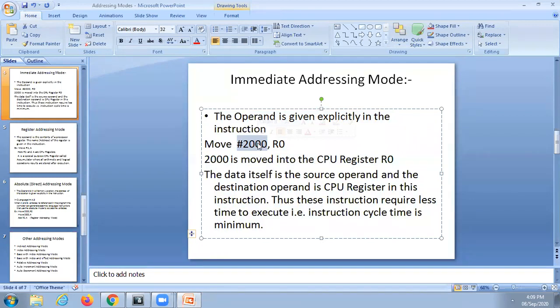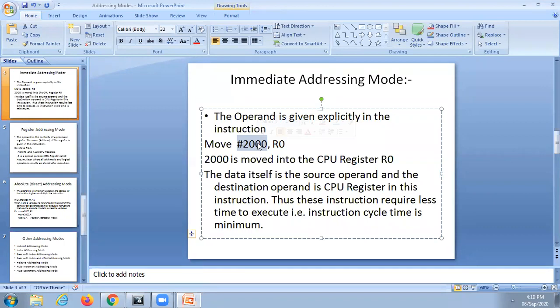In immediate addressing mode instructions, the data itself is one of the operands. The other operand may be a register operand, where register means a CPU register, or it may be a memory operand, where memory operand means a main memory address.